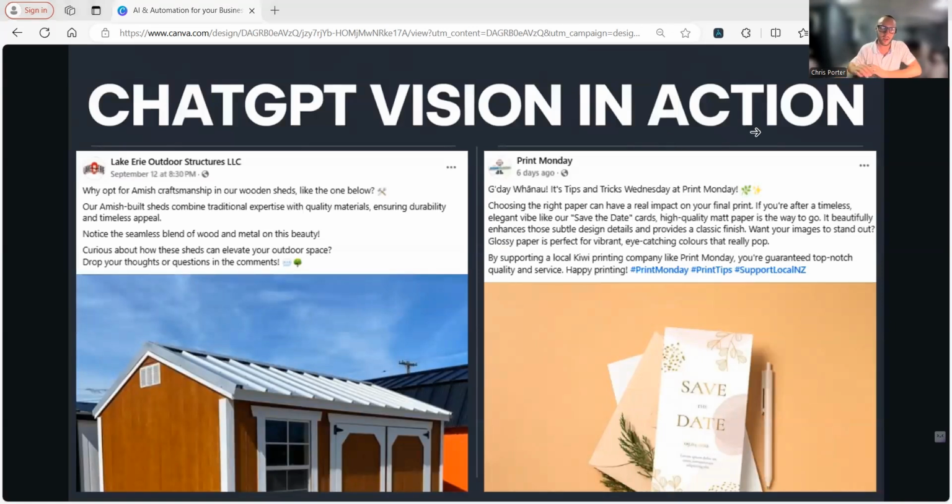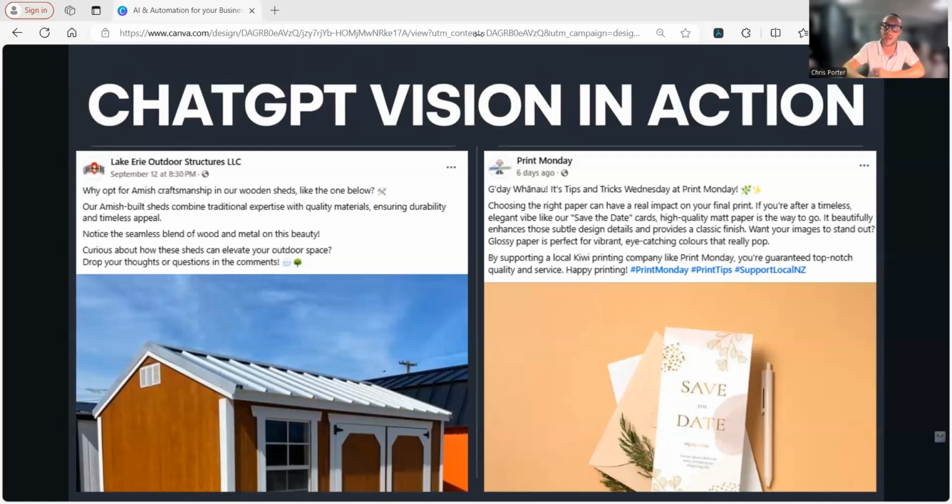So real quick, here is ChatGPT vision in action. And these are two examples of clients that I have out there. So you can see here in this post on the left, and this is their Facebook page running on automation, okay? On the left-hand side, it says, why opt for Amish craftsmanship in our wooden sheds, like the one below? Our Amish-built sheds combine traditional expertise with quality materials, ensuring durability and timeless appeal, okay? And then it also says, notice a seamless blend of wood and metal on this beauty, right? So it even makes an engaging comment, okay, based on what it sees.